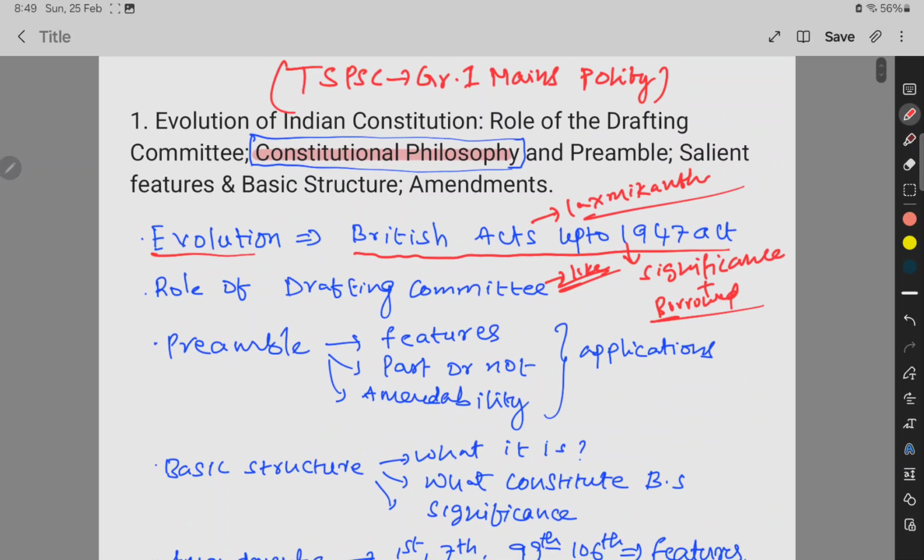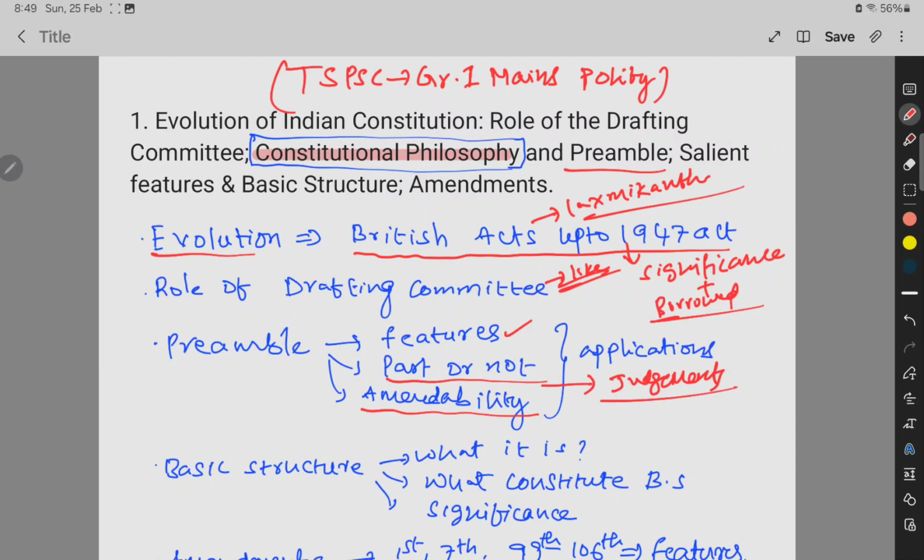And then it is mentioned that next is the Preamble. In the Preamble we need to read what its features are, whether the Preamble is part of the Constitution or not, and whether the Preamble can be amended or not, okay. For this various judgments are there, okay. We need to read the judgments, okay.